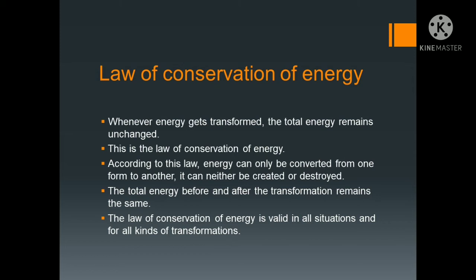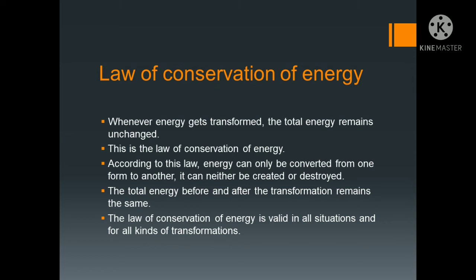It can neither be created nor destroyed. You cannot create energy or destroy energy. If that object has energy, you can transform it from one position to another, from one form to another. Total energy before and after transformation remains the same. So the law of conservation of energy is valid in all situations and all kinds of transformation.